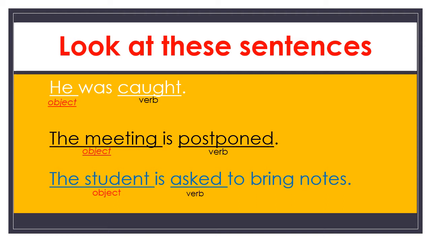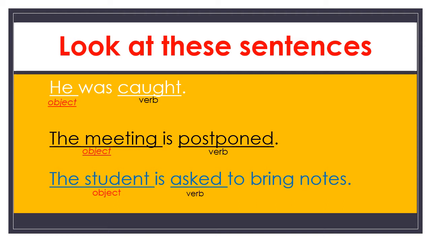Children, if you observe these sentences carefully, what do you come to know? In these three sentences, the subject is missing. Subject means doer, performer, agent, all are the same.